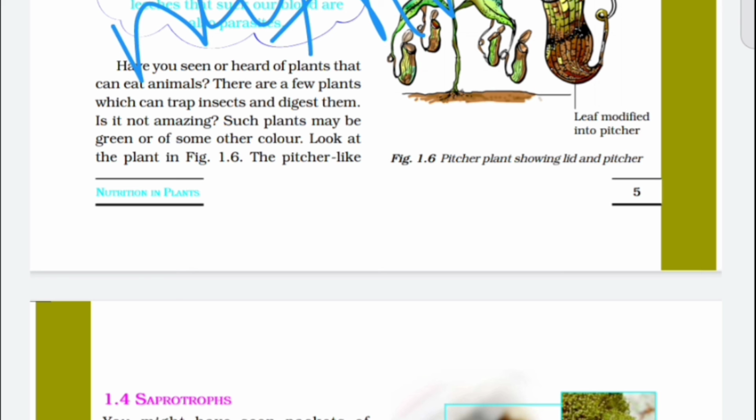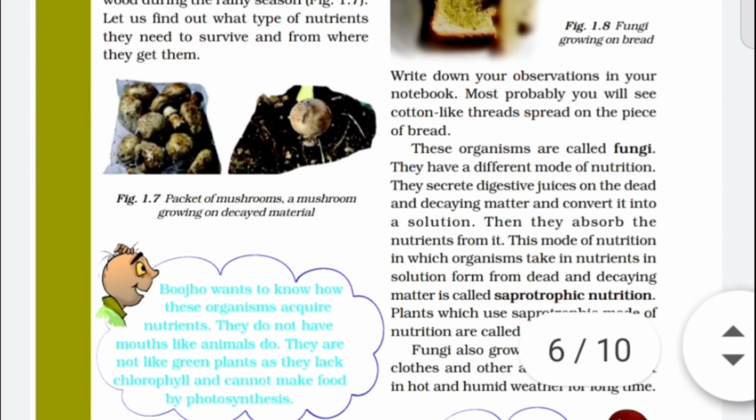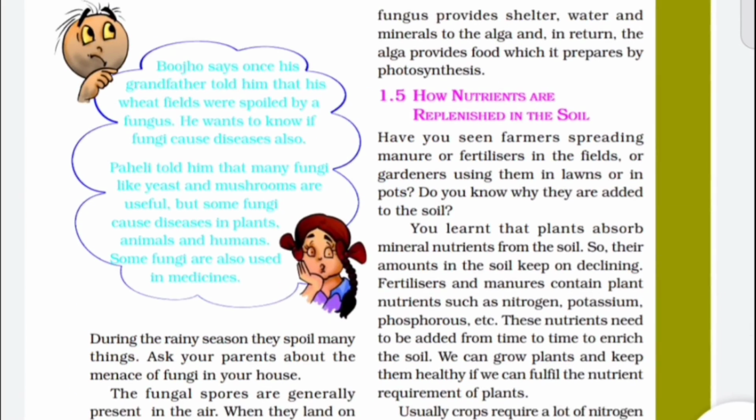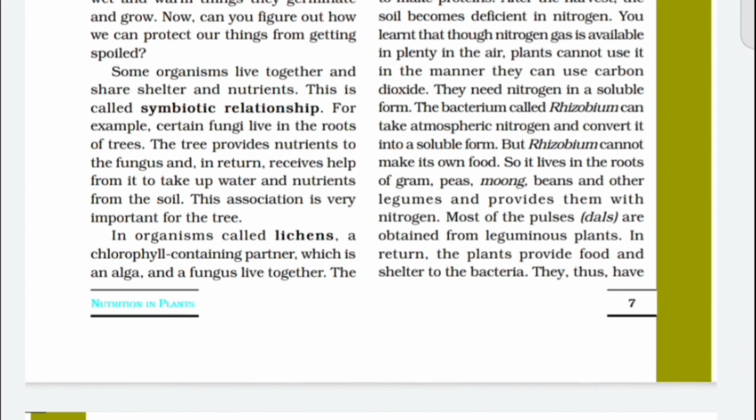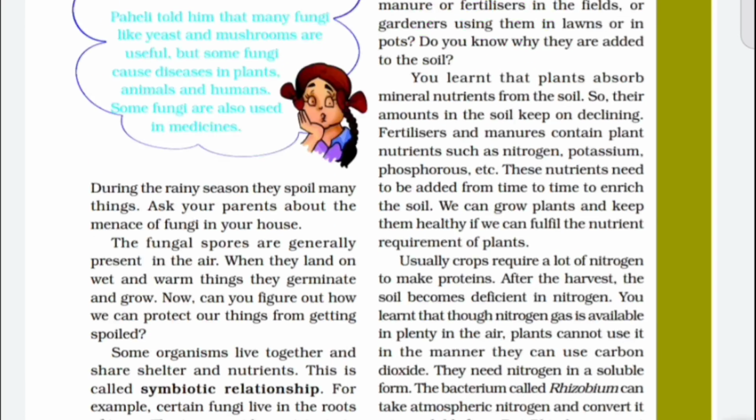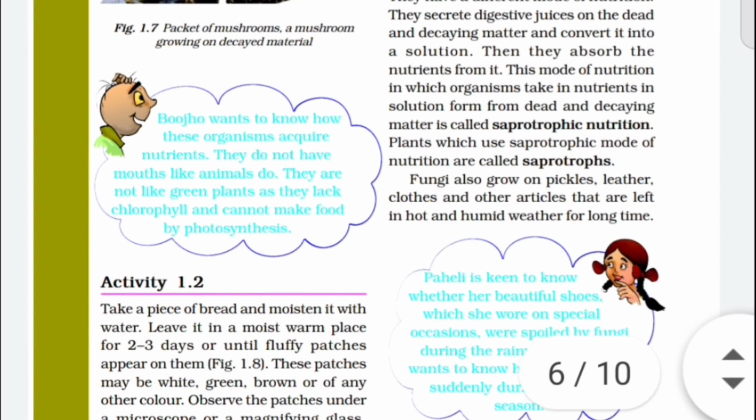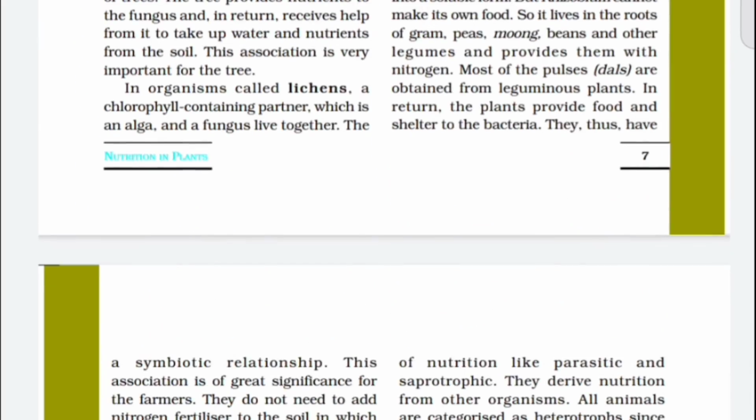Then we can discuss saprotrophic nutrition and how the nutrients are replenished in the soil. I think this much for today, and in the next video we will discuss saprotrophic nutrition and the last part of this chapter.